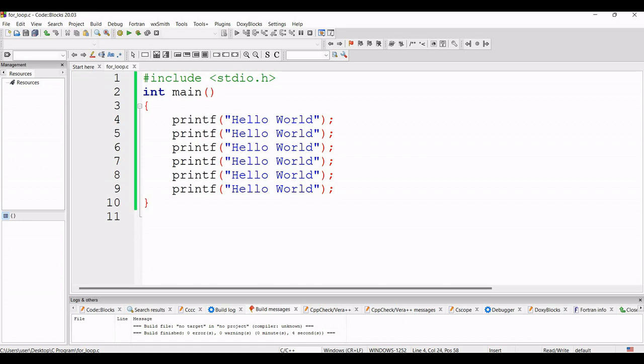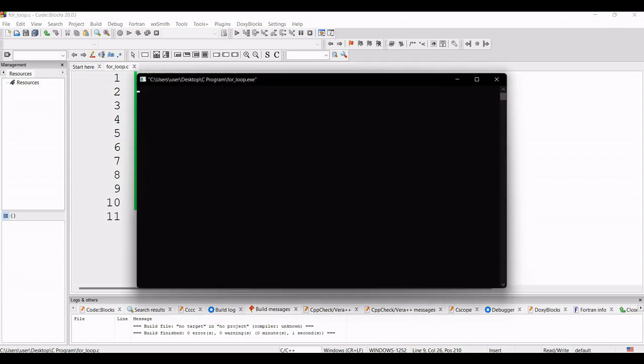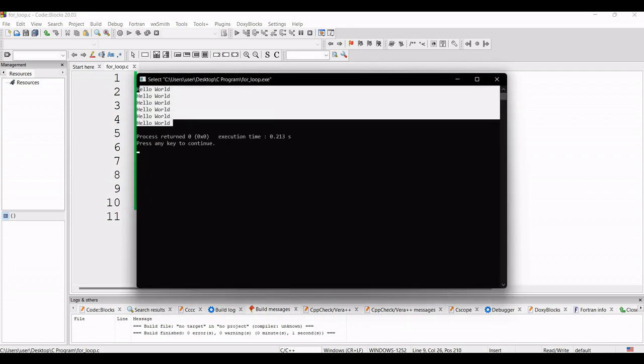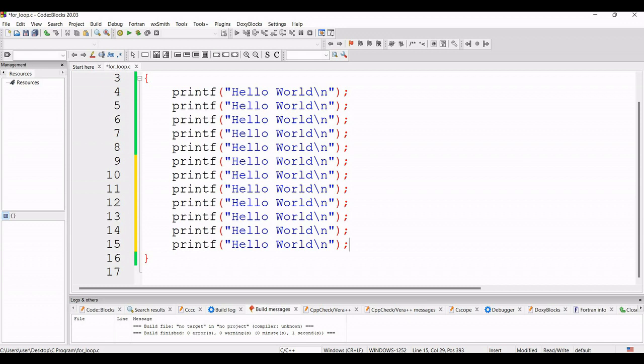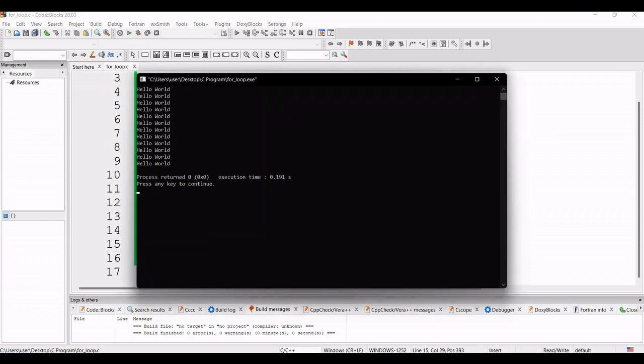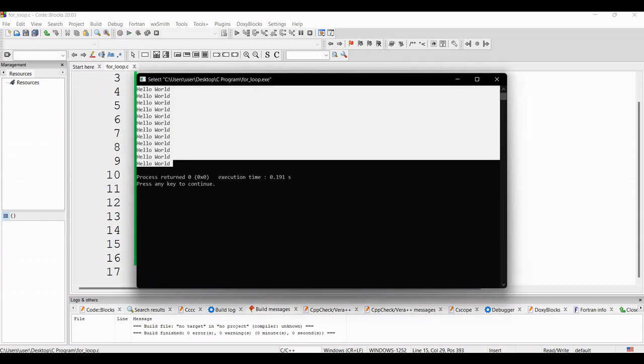So if we give one slash n over there in every line, there the line break will be there. So control V, and now compile and run the program. Now hello world is printed, suppose this is 6 times. So if anyone tells you to print this suppose 12 times, at that time I will just paste it over there and compile and run. Now hello world is printed 12 times.